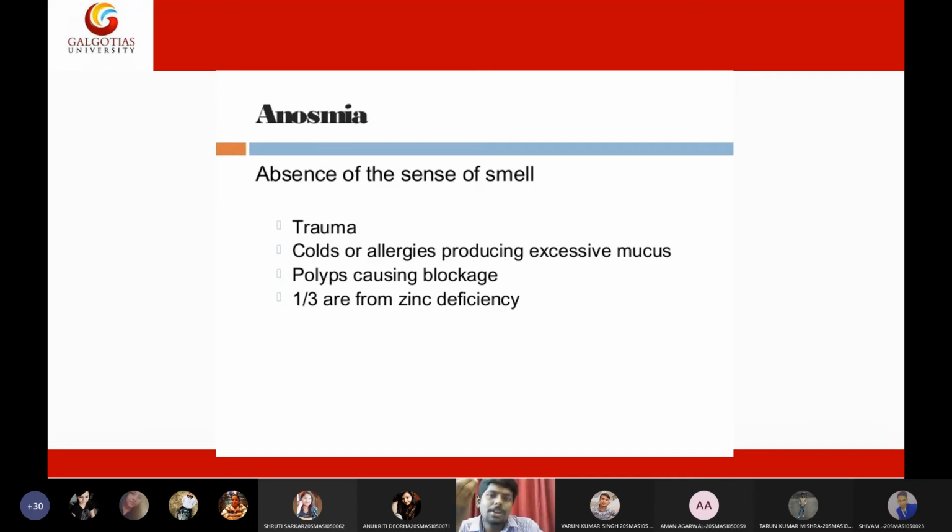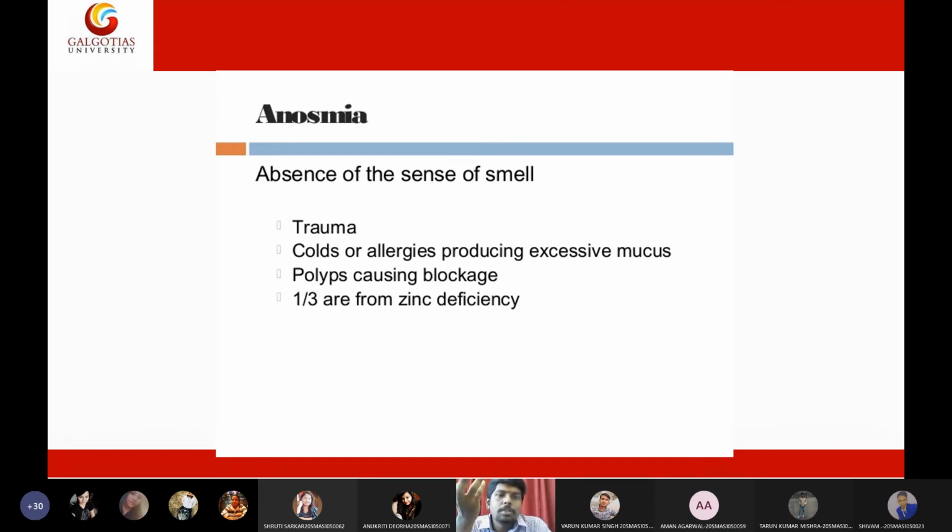When air is not dissolving, you cannot taste it, you cannot smell it. So due to the presence of mucus, excessive mucus also, you cannot smell. Then the presence of any polyps. Polyps means any tumors in the nose can block the air. So if the air is blocked, you cannot smell it.